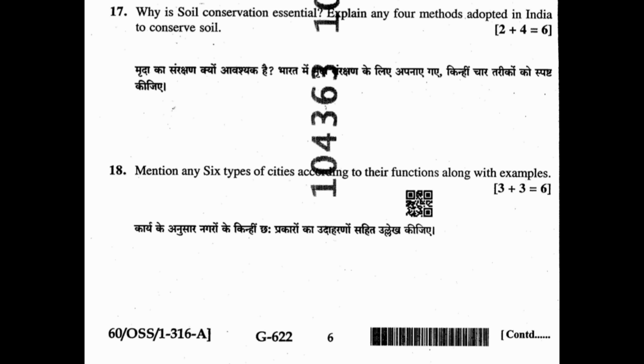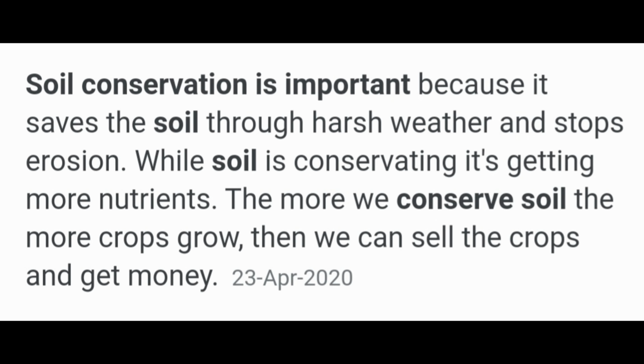Question 17. Why is soil conservation essential? Explain any 4 methods adopted in India to conserve soil. Answer. Soil conservation is important because it saves the soil from harsh weather and stops erosion. While soil is conserved, it gets more nutrients. The more we conserve soil, the more crops grow. Then we can sell the crops and get money.